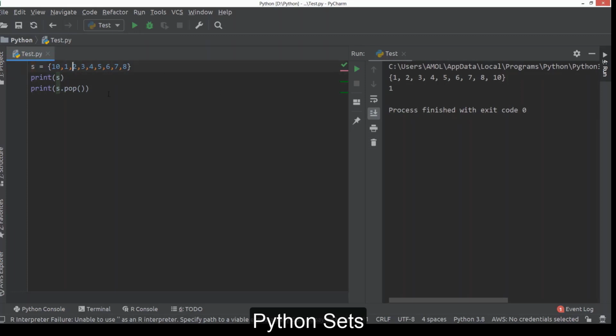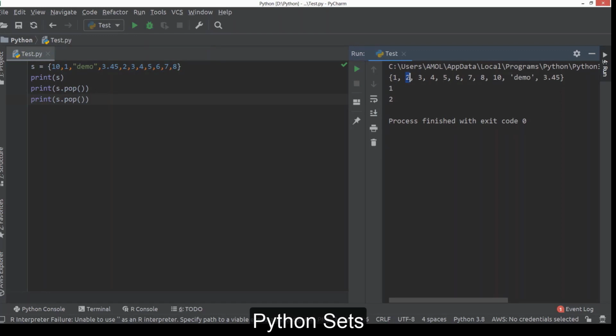It's like, suppose I use some text over here in between, then in that case it may give you a different kind of result over here. Suppose I use some fractional number like this, so now results are coming in different ways. So in whatever way it organizes, it always removes the first element from that particular set. This is the pop method. Here you can call it again. So if you call it, it removes this element first, and then it removes this element.